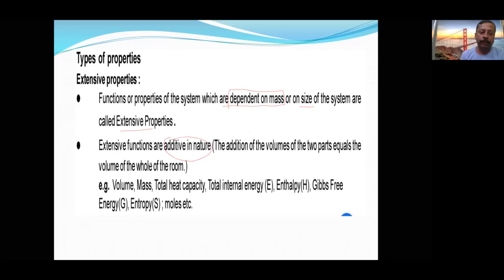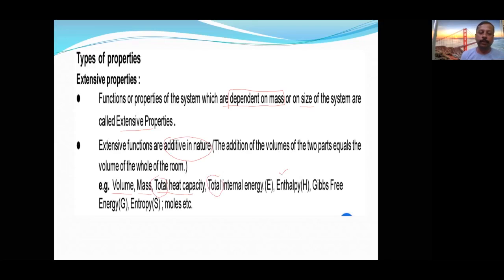Examples of extensive property: size, which depends on the volume, mass, and total heat capacity. Again, this word total is very important. If I don't use the word total, then the meaning will be something else. Total internal energy is an extensive property. Total enthalpy is an extensive property.